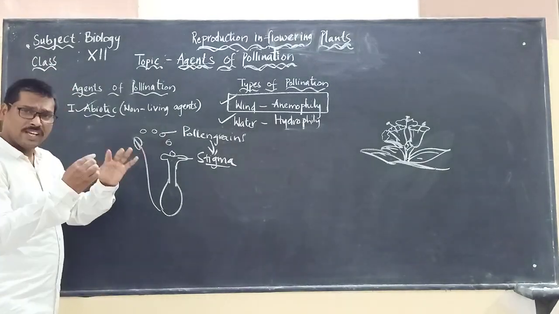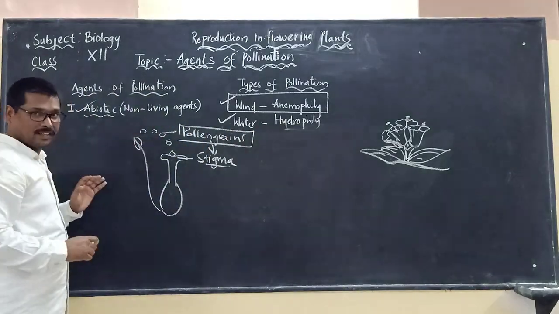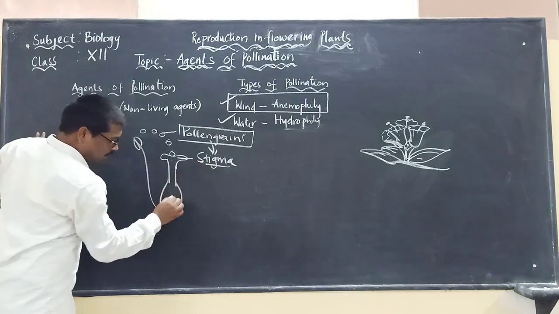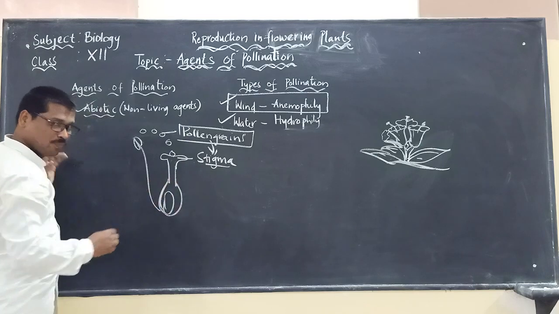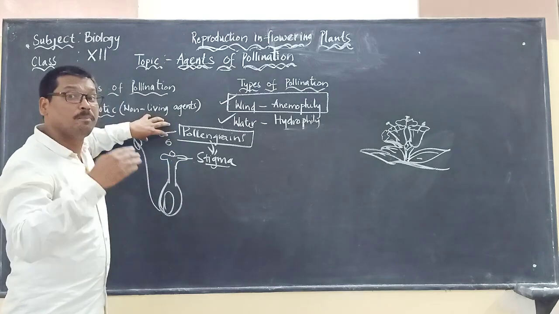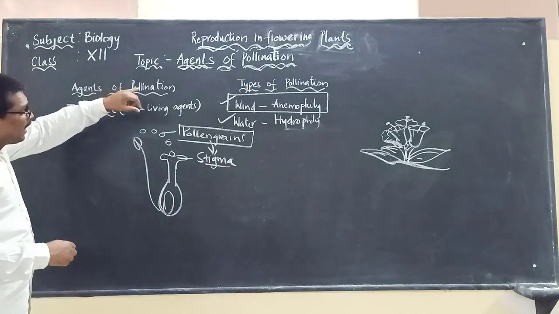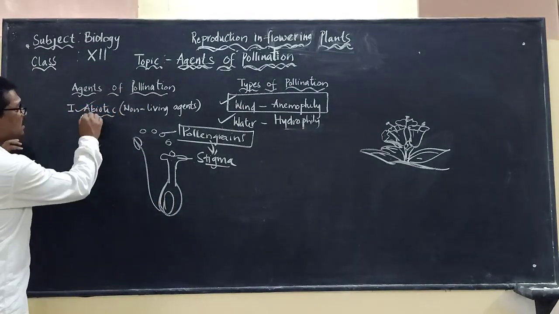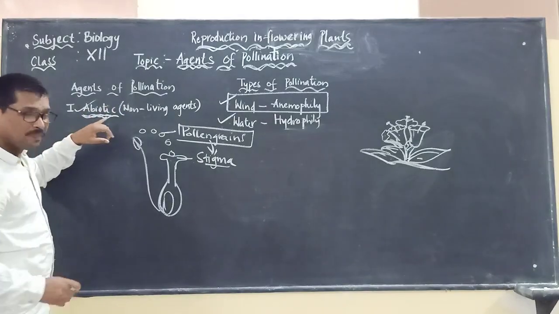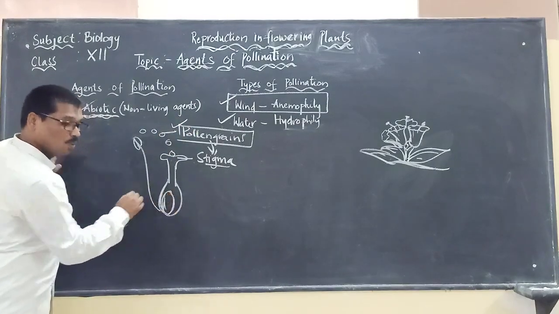So here we are saying that more pollen grains will be produced from the anther because there are fewer chances of reaching the stigma, and the ovary will have only one ovule. In very simple terms, we can say that when pollination is taking place by abiotic factors, more pollen grains are produced than the number of ovules.